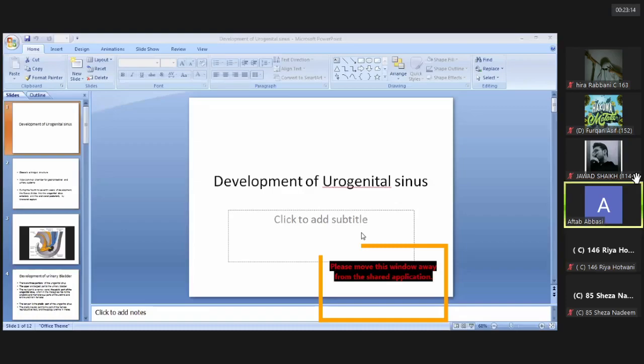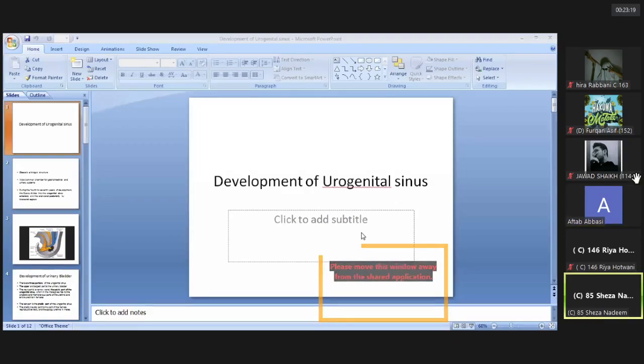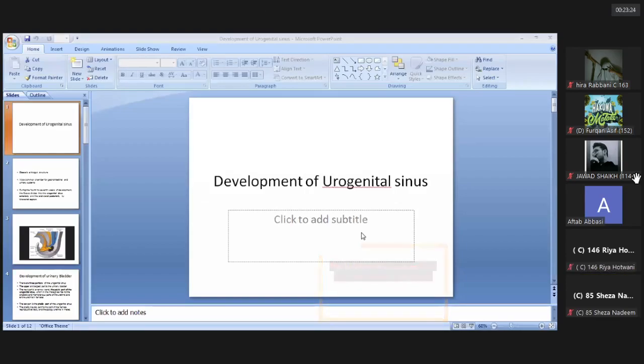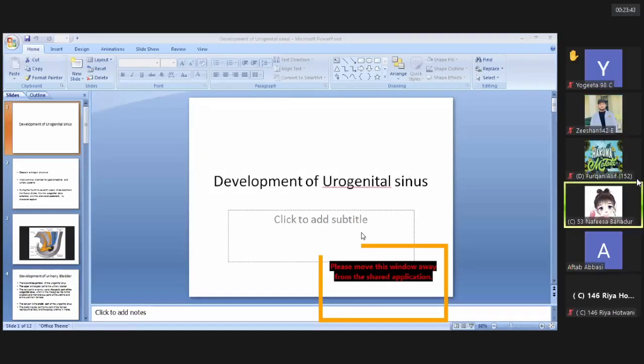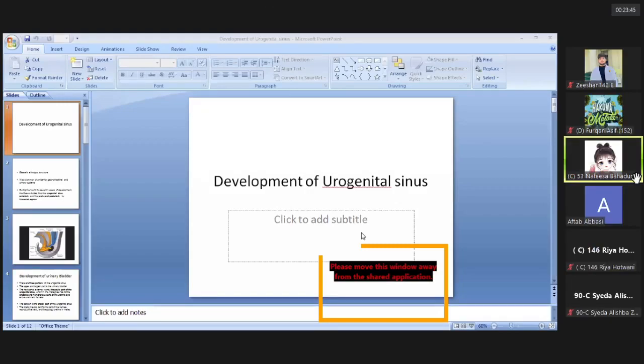From where does the urethra in females develop? From the pelvic part of the urogenital sinus. And in males, the urethra develops from both the prostatic part as well as the other part, which is known as the spongy urethra. It develops from the inferior part of the urogenital sinus.